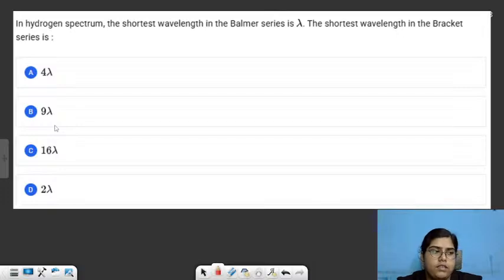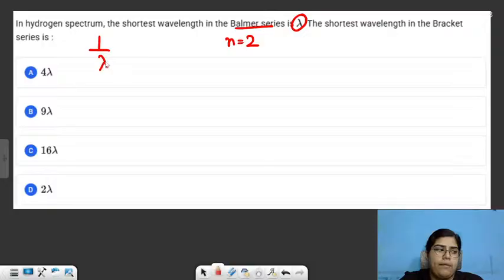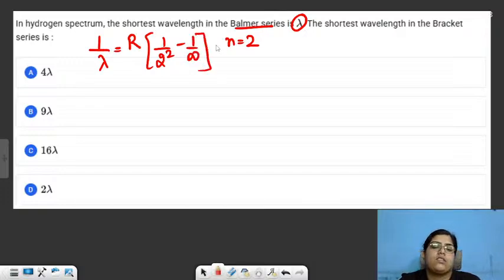So in Balmer series, where does the transition finally happen? In Balmer series, we just saw the transition. Any electron coming from any higher excited state will come to n is equal to 2. That is the second shell. So if we consider the transition is happening from infinity to 2, then for Balmer series, the wavelength is lambda. So that means 1 by lambda is equal to R into 1 by 2 square minus 1 by infinity. If I am assuming the transition is happening from infinity to 2, this will come out to be 1 by lambda is equal to R by 4.